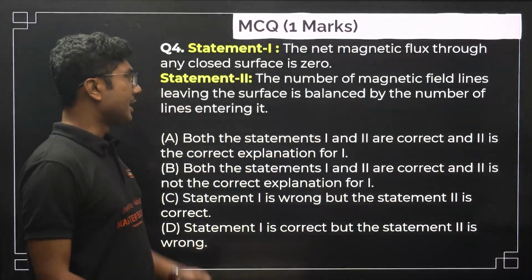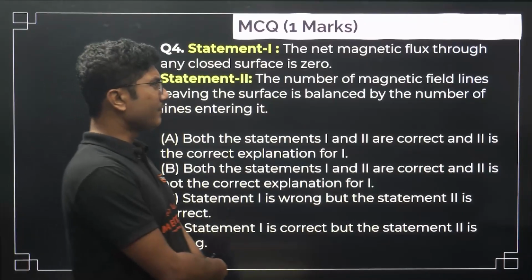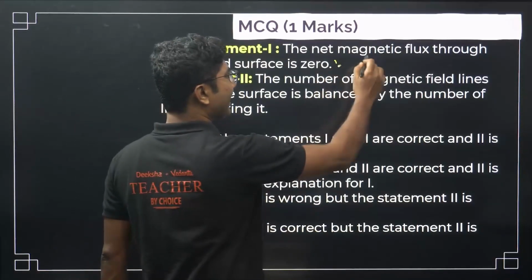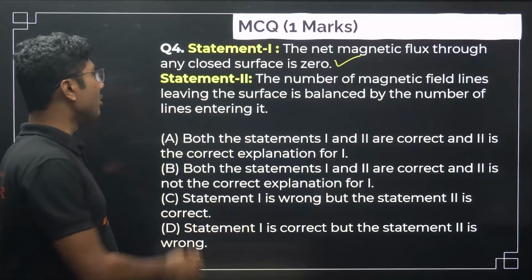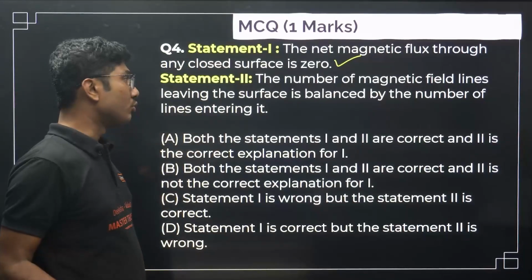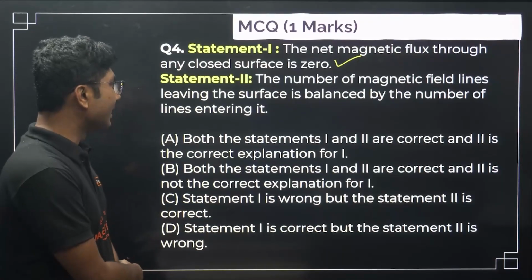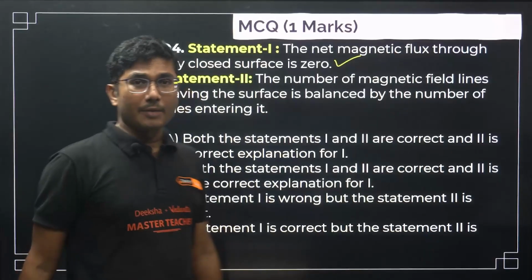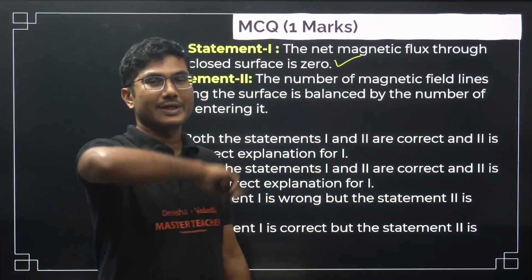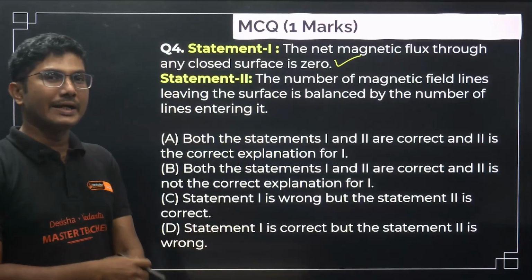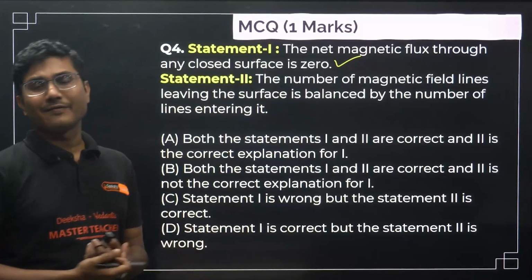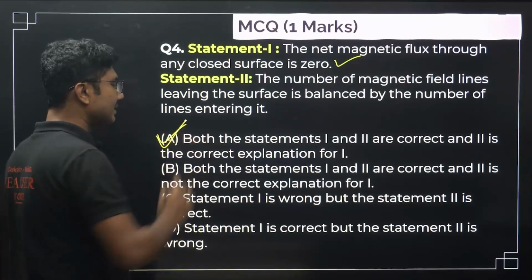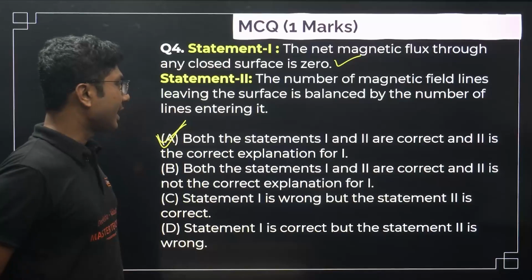Now, a statement based question. The net magnetic flux through any closed surface is 0. Yes, net magnetic flux through any closed surface is 0 because magnetic field lines form closed loops. The number of magnetic field lines leaving a surface is balanced by the number of field lines entering it. Yes, because magnetic field lines are closed loops, whatever is exiting, the same number has to enter. So that's why the net magnetic flux through a closed surface will always be 0. So both statements are true and it is the correct explanation as well. So option A is correct.